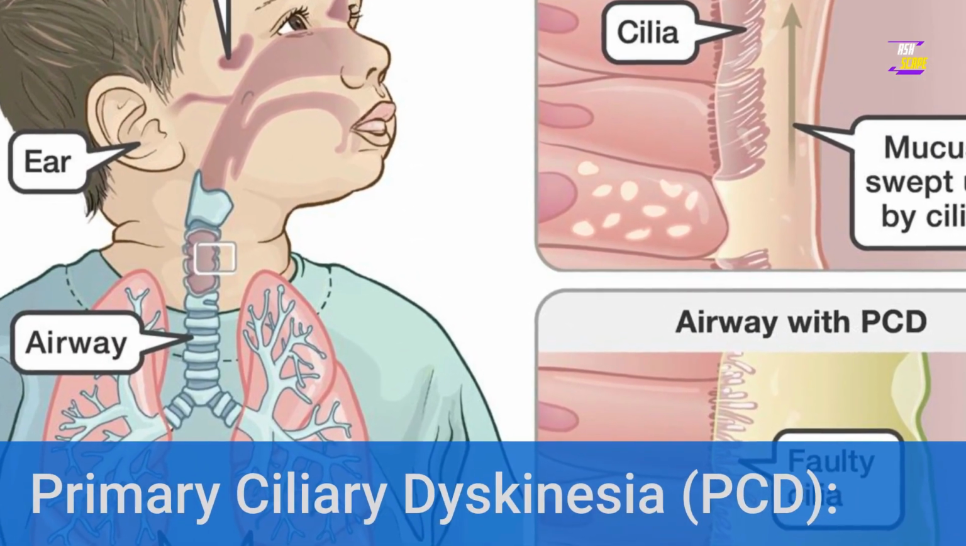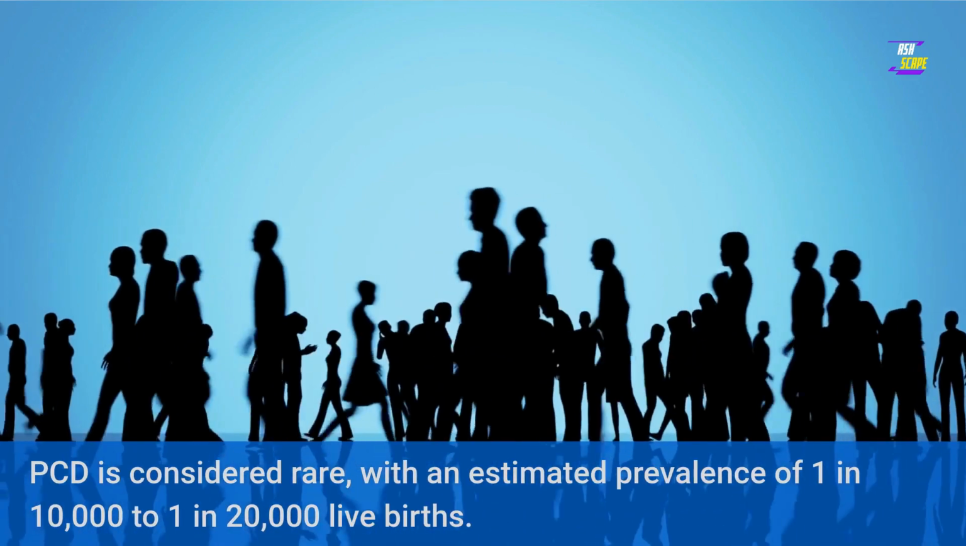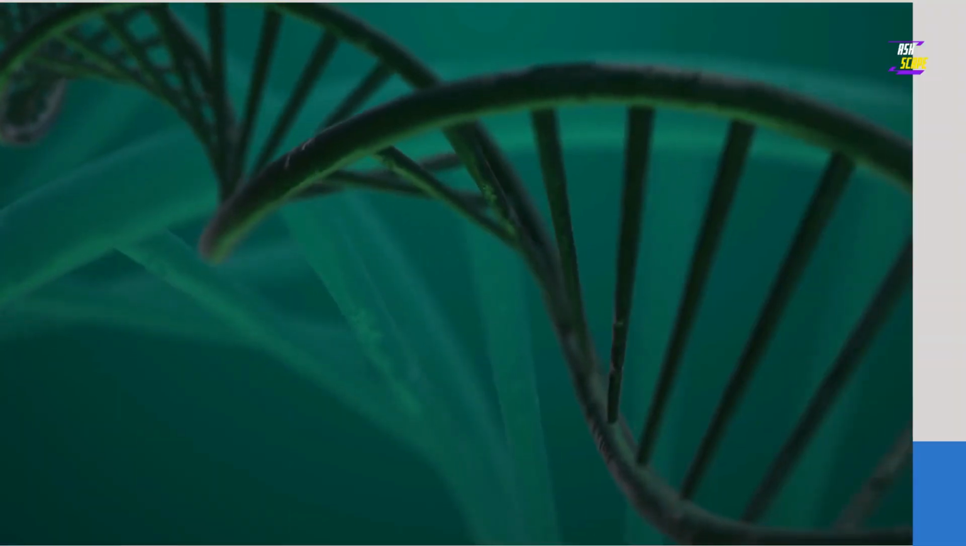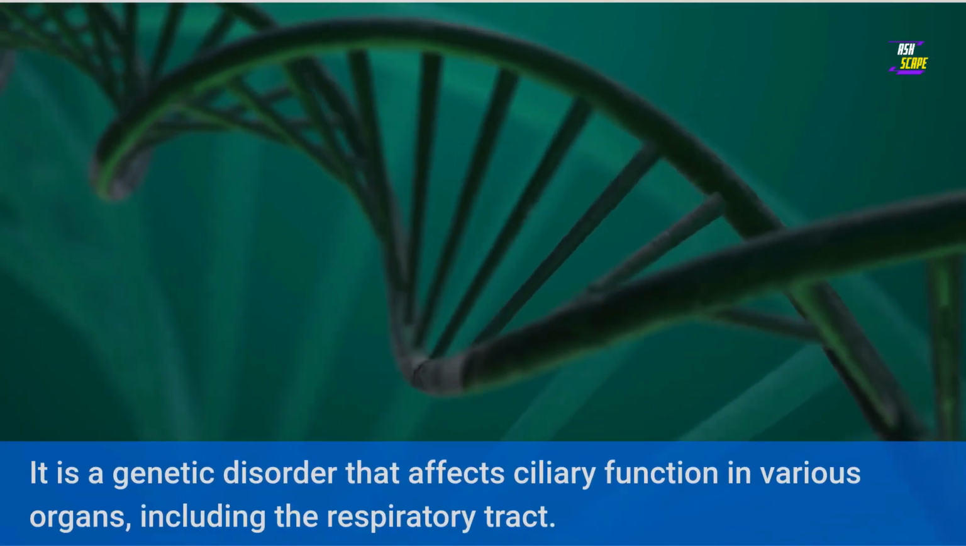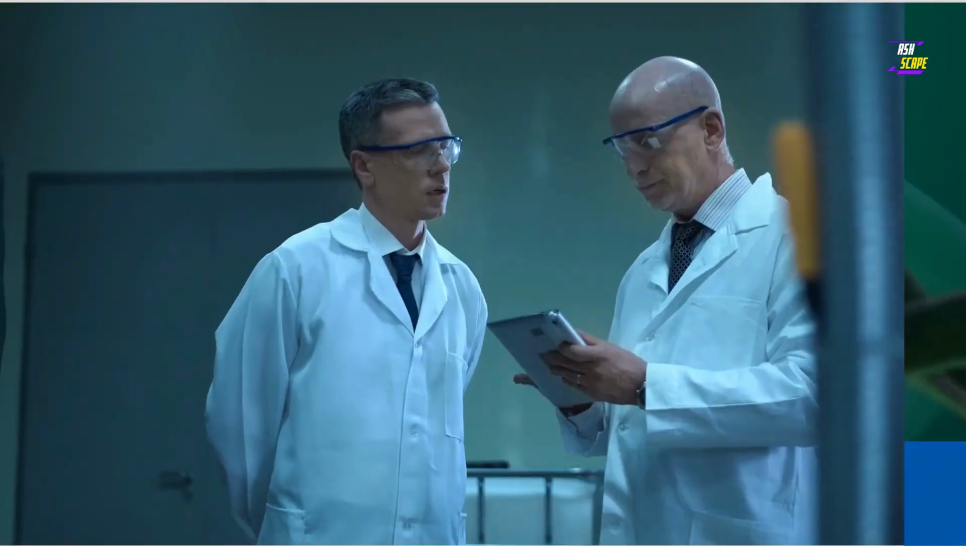Primary ciliary dyskinesia, PCD. PCD is considered rare, with an estimated prevalence of 1 in 10,000 to 1 in 20,000 live births. It is a genetic disorder that affects ciliary function in various organs, including the respiratory tract.